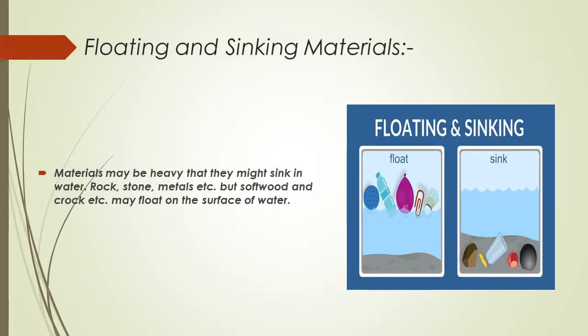Floating and sinking materials. We can identify by the name. Some things can float on the surface of water or any liquid. Sinking means when a thing sinks in the water or any liquid. Materials may be so heavy that they sink in water. If the material is heavy, then it will sink in the water, like rock, stone, metals, etc. But softwood and cork may float on the surface of water.